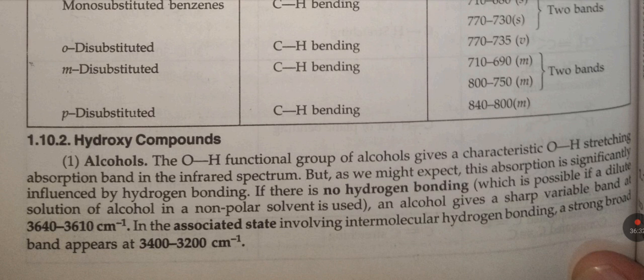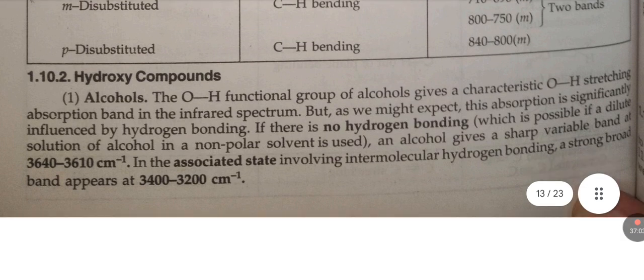If there is no hydrogen bonding, alcohols give a sharp variable band at 3640 to 3610 centimeter inverse. In the associated state involving intermolecular hydrogen bonding, a strong broad band appears at 3400 to 3200 centimeter inverse.